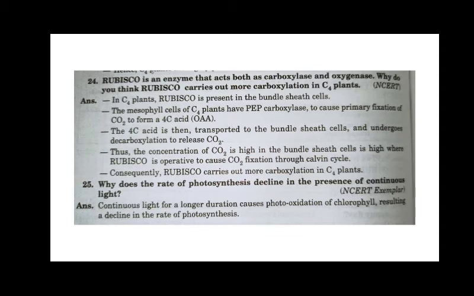Now next we have the rate of photosynthesis, and the question, which is sometimes a one mark question or a part of a major question, is: why does the rate of photosynthesis decline in the presence of continuous light? Definitely the photo-oxidation of the chlorophyll is the factor. The chlorophyll itself gets degraded, and due to that it is incapable of carrying out its normal function of releasing the electron, or activating the entire photosystem. So this is a very important question.